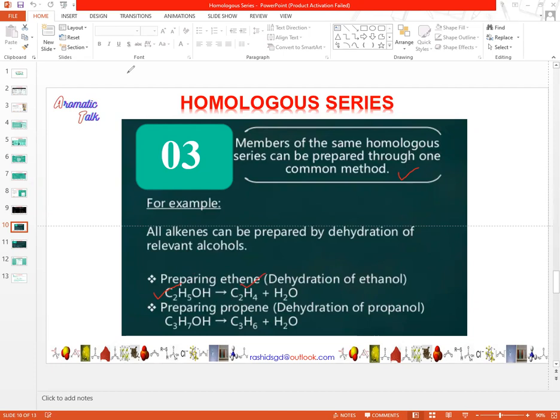Similarly, propene can also be prepared by the dehydration of propanol, and we will get propene, C3H6. So here you can see two examples where we can prepare different alkenes by the dehydration reaction of alcohols. So all the members of a homologous group can be prepared by a similar method.